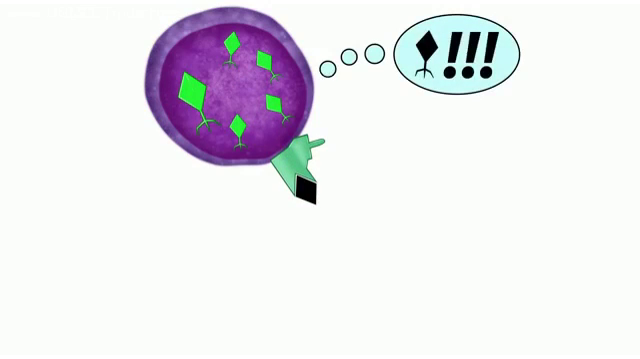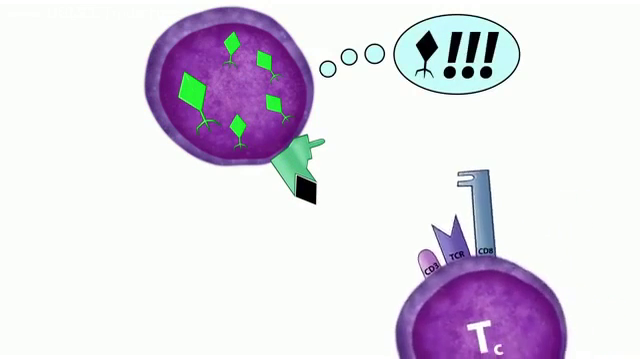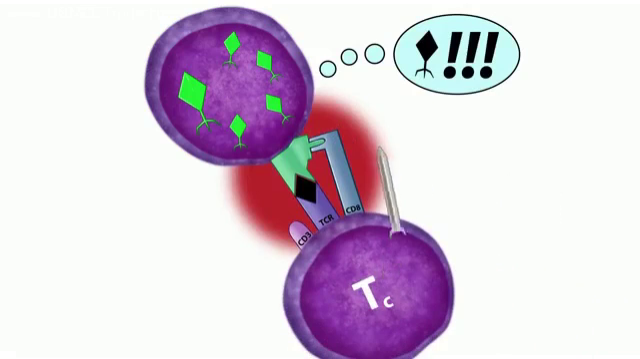But when a cell is infected by a virus, it starts putting viral peptide antigens in that peptide binding groove of the MHC I molecules. And that tells the cytotoxic T cells, psst, virus, I got virus in here. And then the cytotoxic T cells are going to recognize that viral antigen and kill the cell.